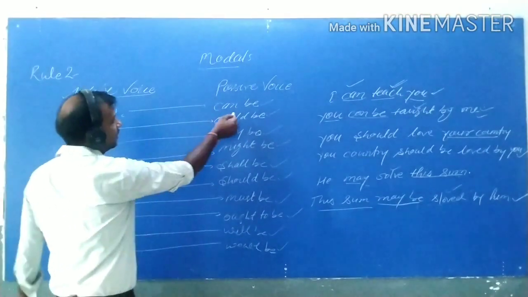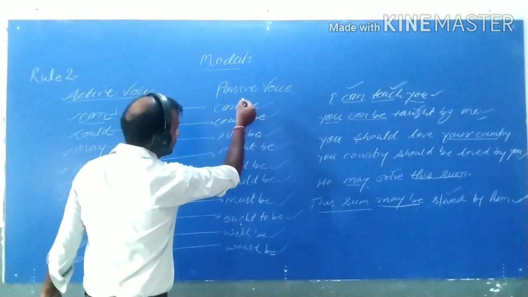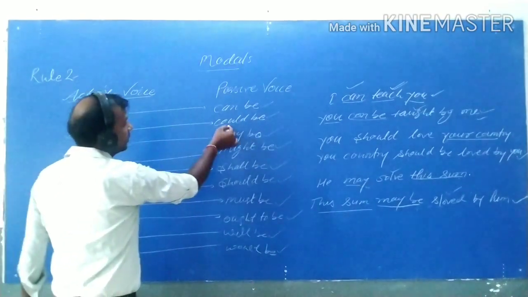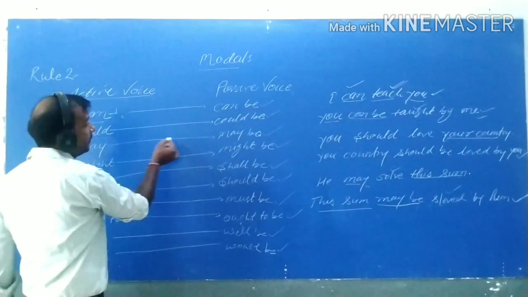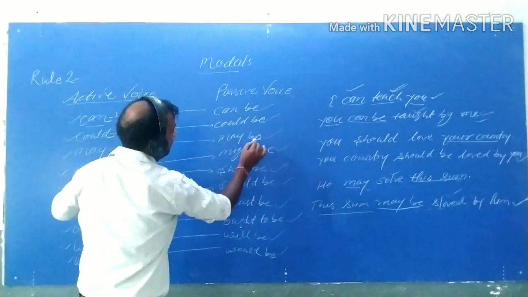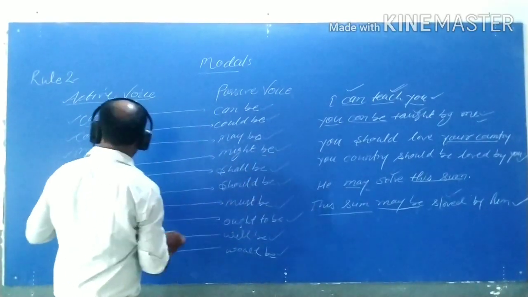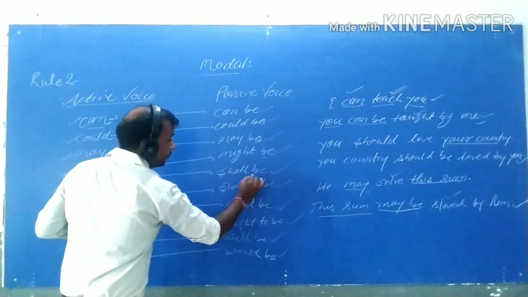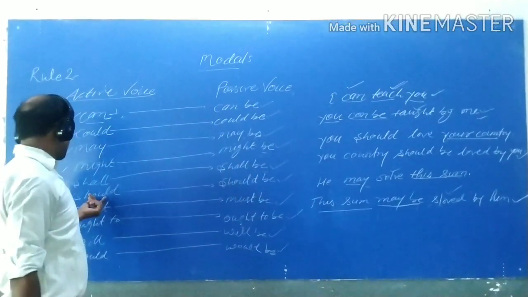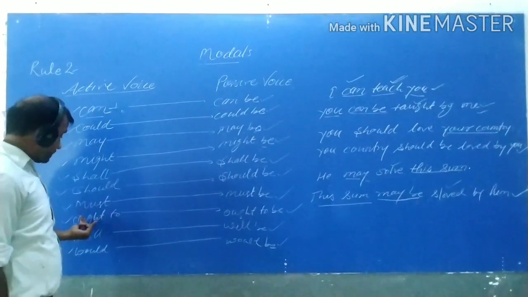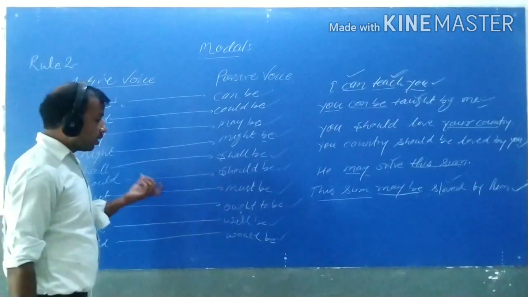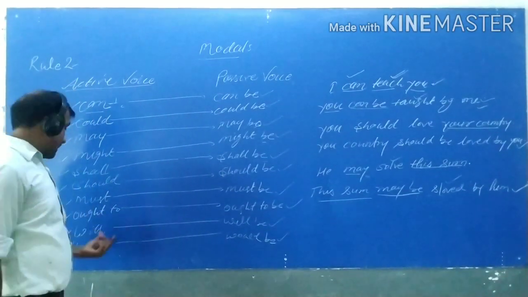Can will change into can be, could be, may will change into may be, might will be might be, shall will be shall be, should into should be, must into must be, ought to into ought to be, will be, and would be.